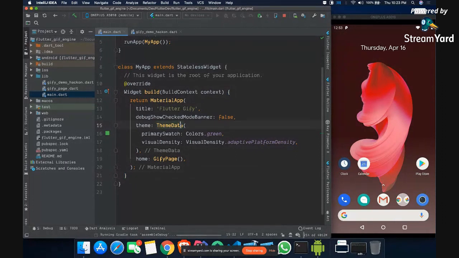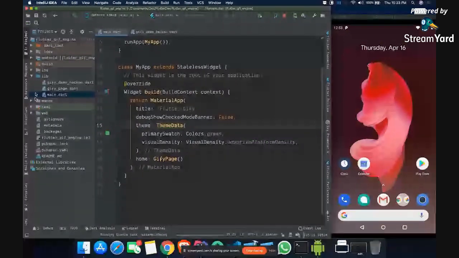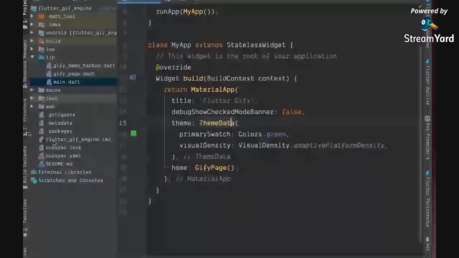Let me give you another idea of what we are missing here. Here is one more important thing. If you see this structure, let me zoom in a little bit. Here you will see a very important file, and that is pubspec.yaml. If you are from Android, then you might be aware of build.gradle, and if you are from web, then you might be aware of package.json. So it is something similar to that.